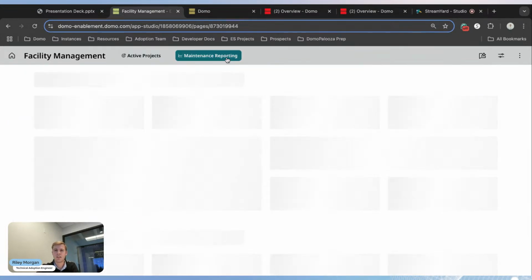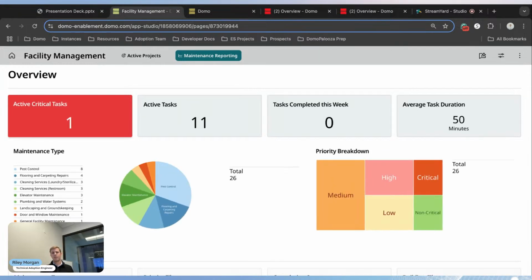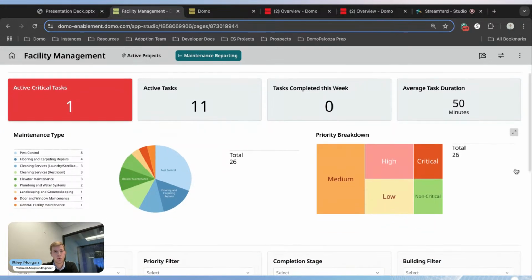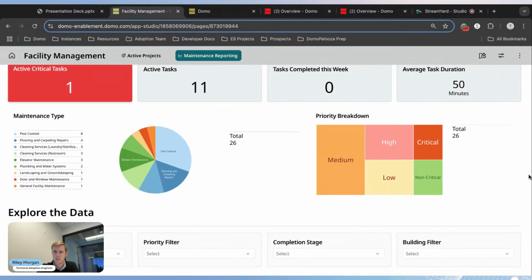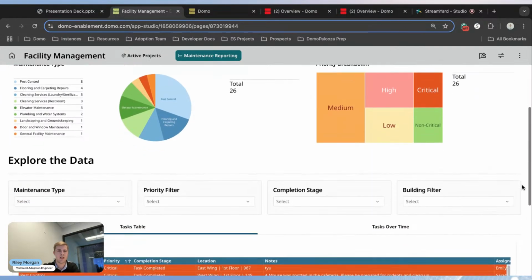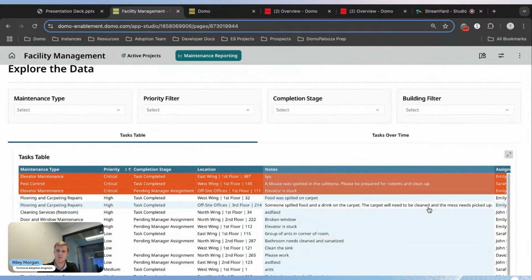The great thing about all this being in Domo is that not only do we have these really powerful tools that we can use, but all this data that we're capturing is being stored in Domo in a data set, just like we're used to. So now we can start to build this really powerful downstream reporting to be able to see how many active critical tasks are still open, how many tasks do we have to work on, average time to completion. And as a manager or as a team, we can see how effective are we and what do we need to do to be more efficient with the resources we have, going down to the row level granularity here. So really powerful tool.